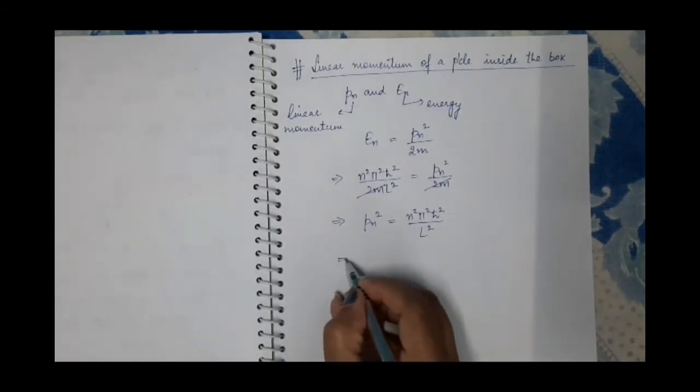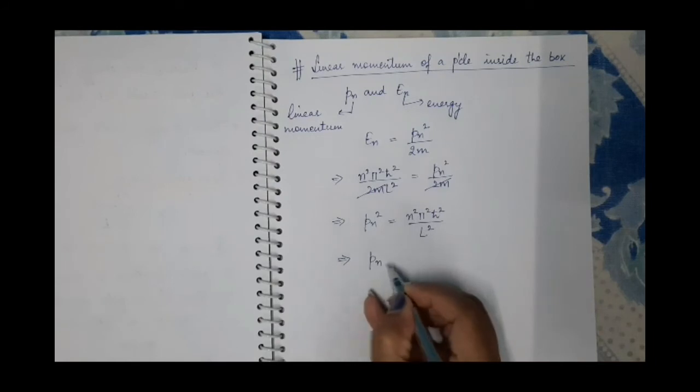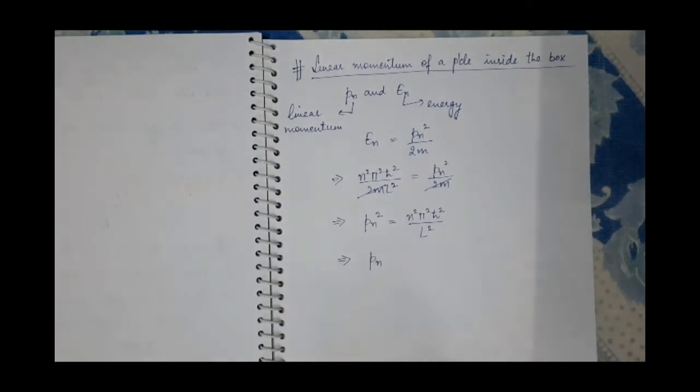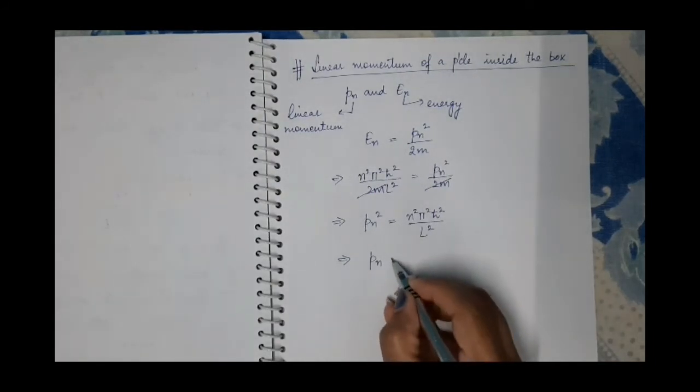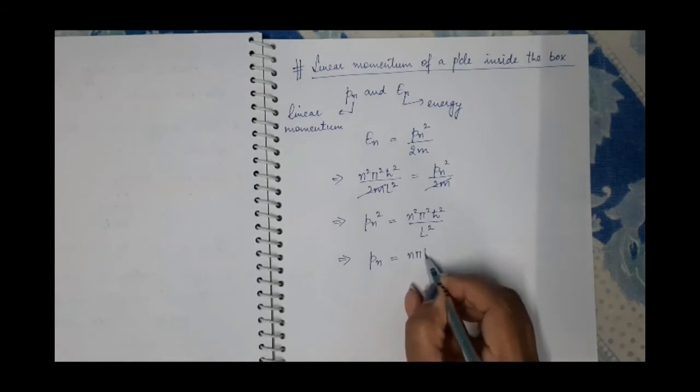And take square root on both sides, then we have the linear momentum of the particle equal to n pi h cut by l.